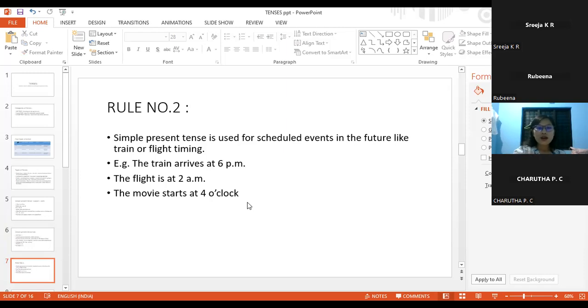It is because we have already scheduled in our calendar that the train will arrive at 6 p.m. And also the next example is, the flight is at 2 a.m.